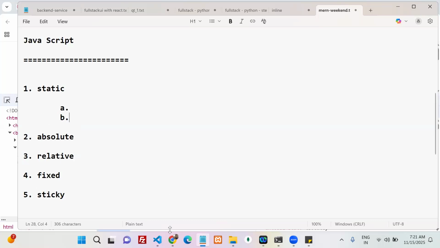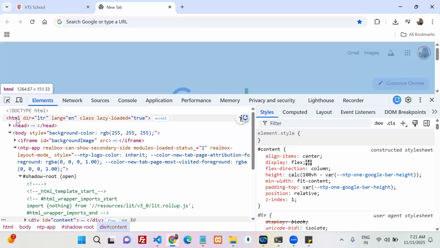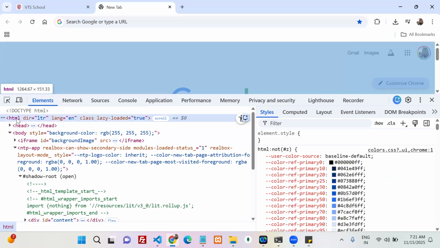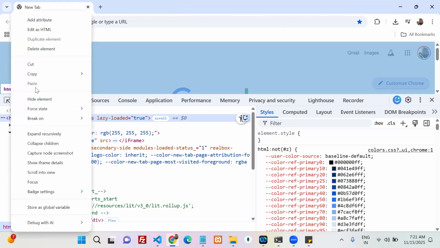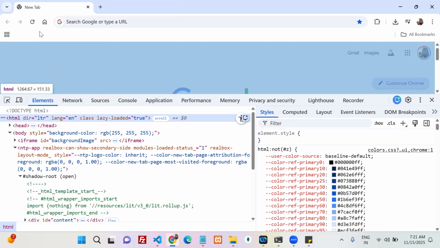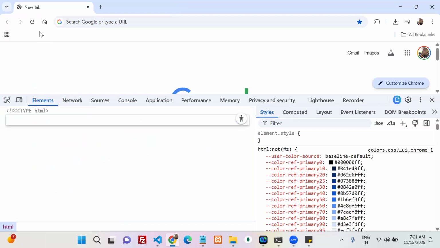Very simple. In HTML, you can take any element. If you want to practice HTML, CSS, JavaScript, nothing is required. Only a browser is enough, and one tab is enough. If you want to practice HTML, go to the developer console window, go to the elements tab. Right click, edit as HTML, Control A, delete it.